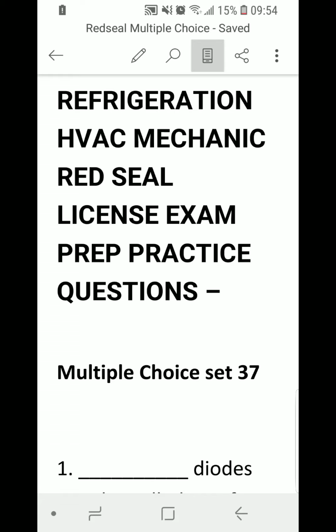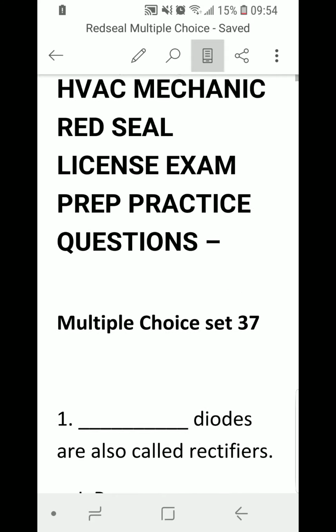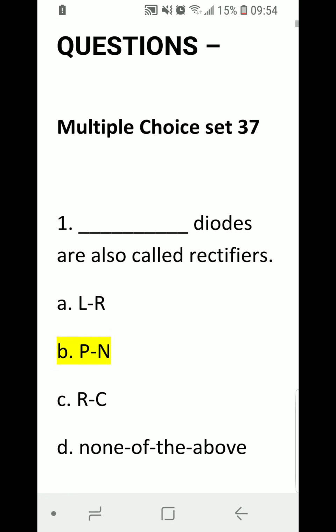Once again, friends, welcome to another Red Seal multiple choice refrigeration HVAC Red Seal practice questions. So this is multiple choice set number 37.